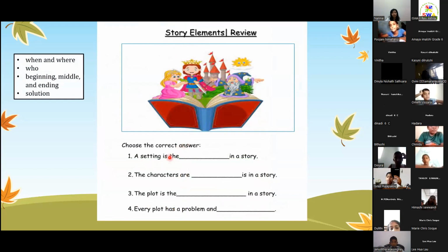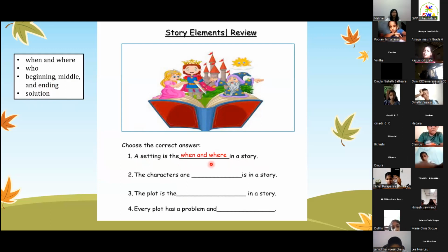So choose the correct answer. A setting is the inner story. Which do you think it is? When and where, who, beginning, middle, and ending, or solution. So a setting is usually what in a story? What do you think it is? When and where in a story. Very good. How about the next one?